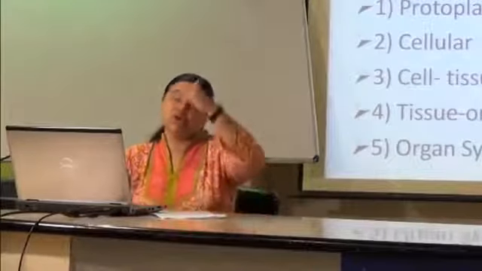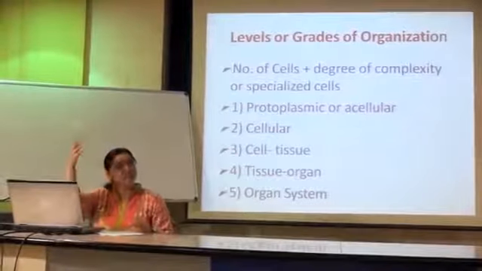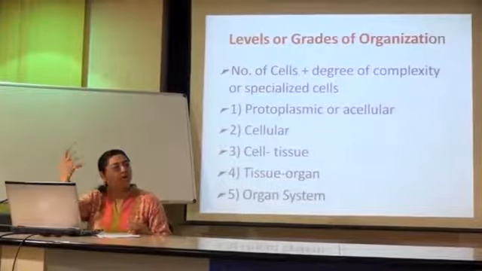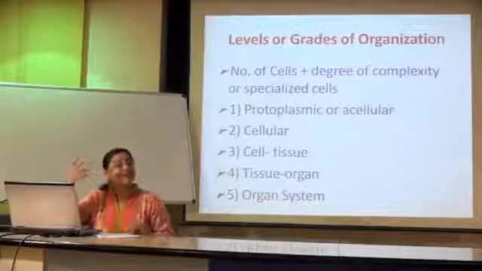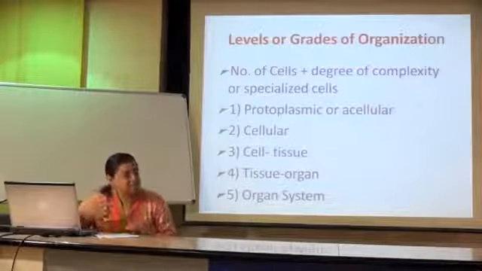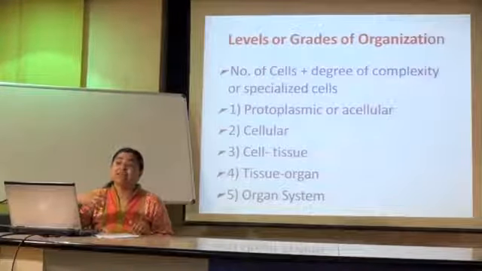Now with the complexity increasing, you have evolution happening. You're going to have more complex organisms coming. The capacity of the organisms is also increasing in terms of facing the external environment.